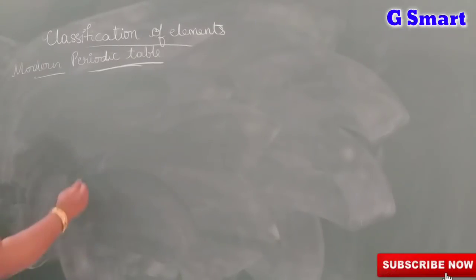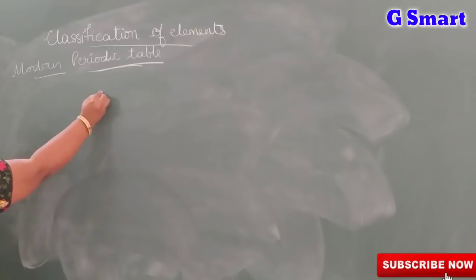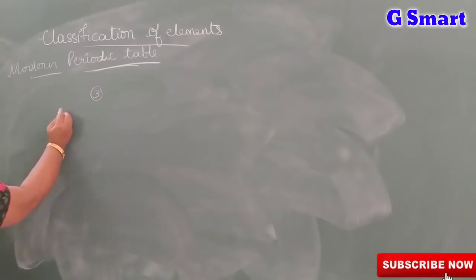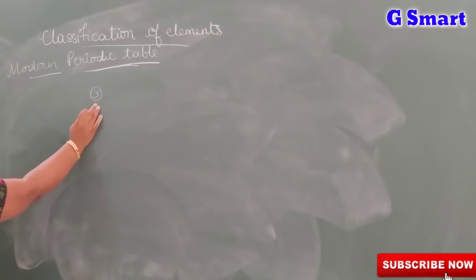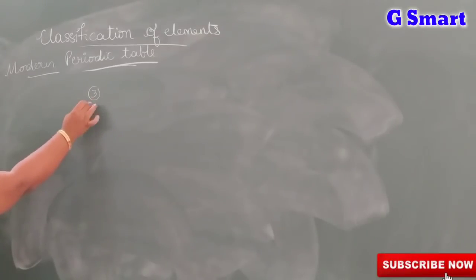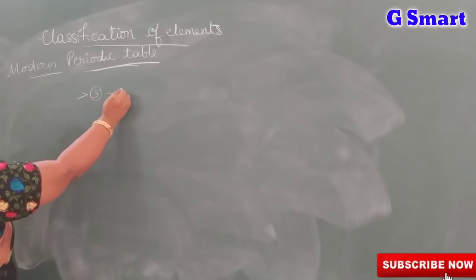So when we are writing the electron configuration of an element, if the number of valence electrons is 3 or less than 3, that is called a metal.